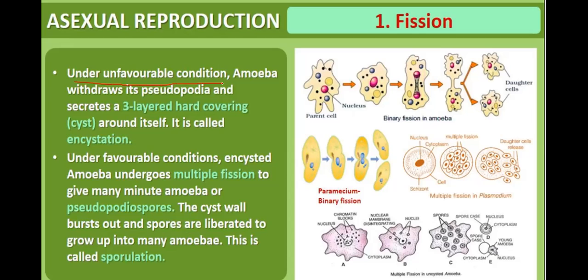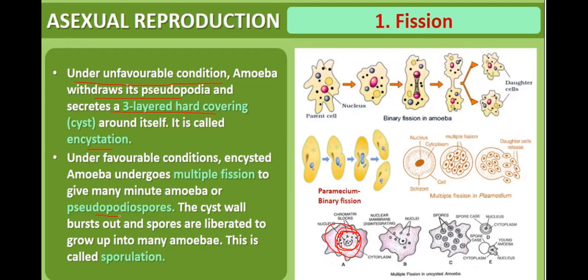Under unfavorable condition, if the conditions are not favorable, amoeba withdraws its pseudopodia and secretes a three-layered hard covering. This is amoeba. If conditions are unfavorable, it will secrete a wall, three-layered wall. And this wall is called cyst around itself. It is called encystation. Under favorable condition, the encysted amoeba will undergo multiple fission to give many minute amoeba